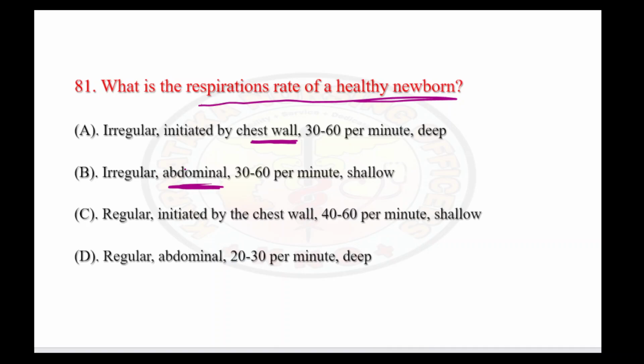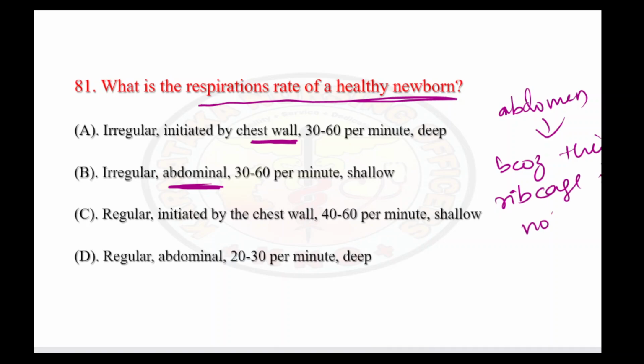Usually, a healthy newborn child's respiration will happen by abdomen only. Why? Because the rib cage is not fully developed.